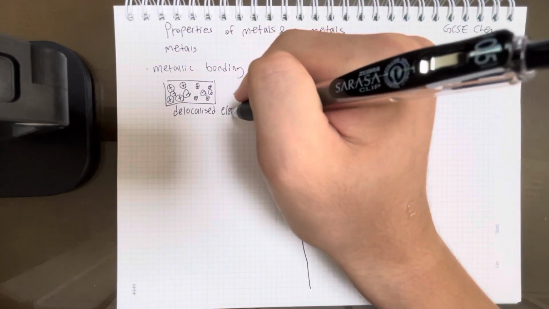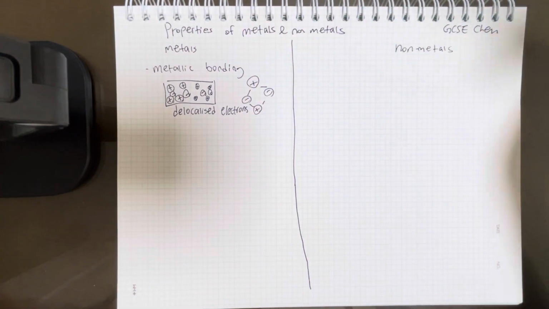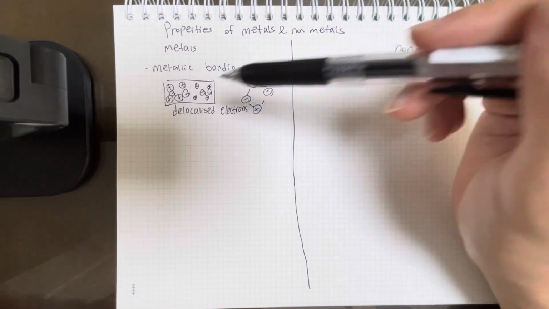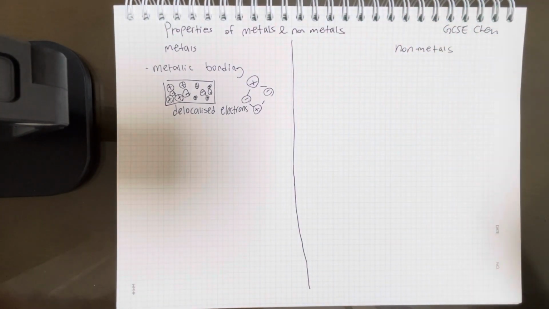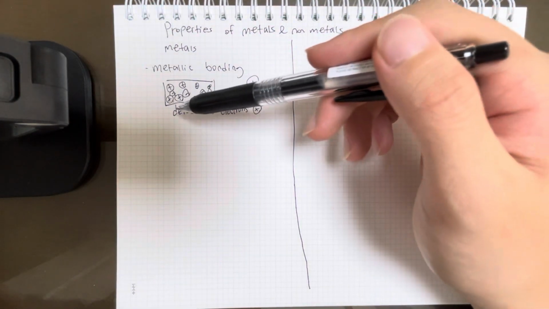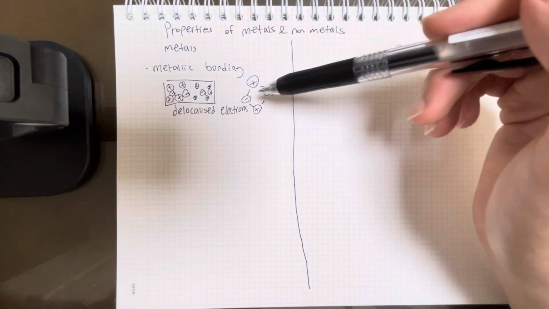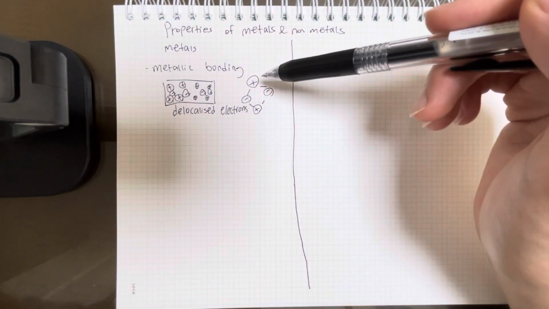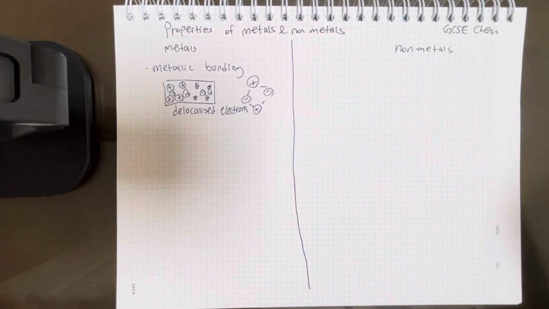So why is it called delocalized electrons? I don't know why. But a fun way that I thought you could use to memorize it is that when one electron is specific, so it has a local area, it's local to one atom, they're localized electrons. When you become delocalized, you're not a localized atom, delocalized electrons. So these electrons aren't local to one specific atom. It moves around, forming bonds with multiple different atoms.